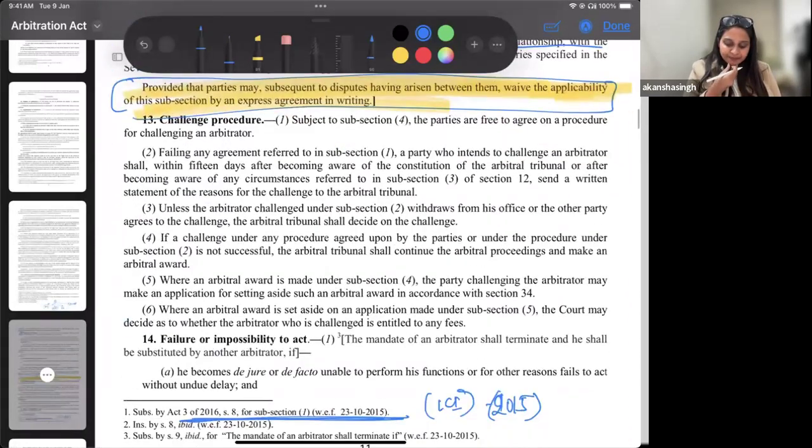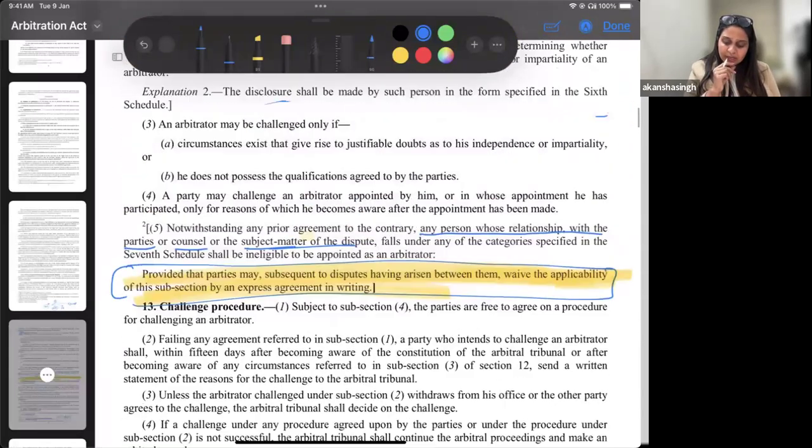So it says that any person whose relationship with the party or counsel or the subject matter of the dispute falls under any of the categories specified in the seventh schedule shall be ineligible to be appointed as an arbitrator.